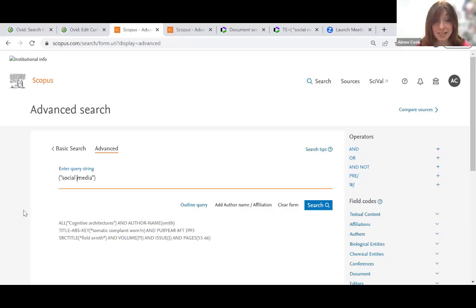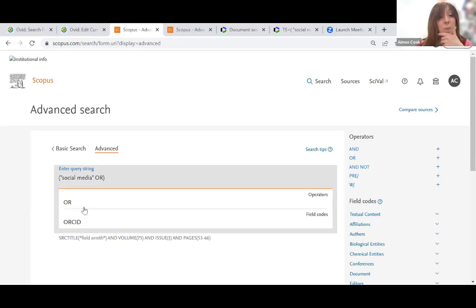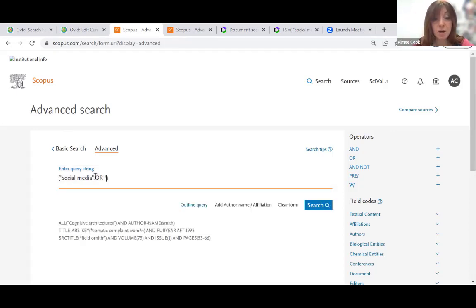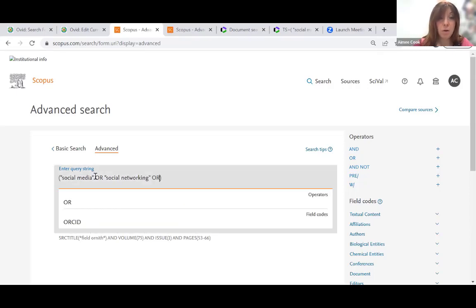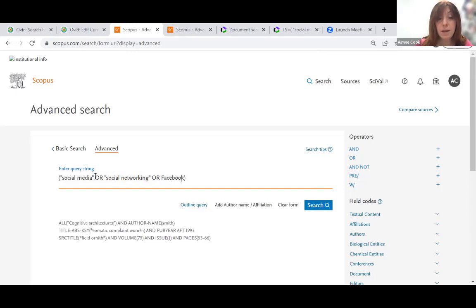Now, this wasn't necessary back in Ovid. You don't need to identify phrases, but here we do, because otherwise what we're going to find are results that mention perhaps social up in the abstract and then media down in the body of the text, and that's no good to us. We want to see social media as a phrase. So same with social networking. And here with social networking, we can make use of Marian's truncation tip: social network, networks, or networking.